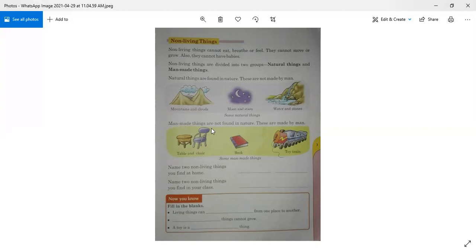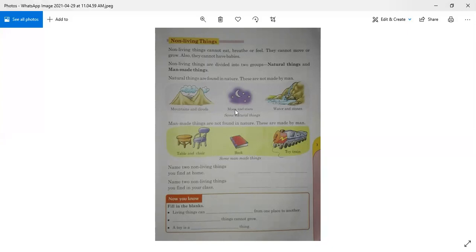Man-made things are not found in nature, so these are made by man. Like toys, books, table, chair, things around you, TV, AC, fan, sofa, couch. These all are made by man, so these are called man-made non-living things.